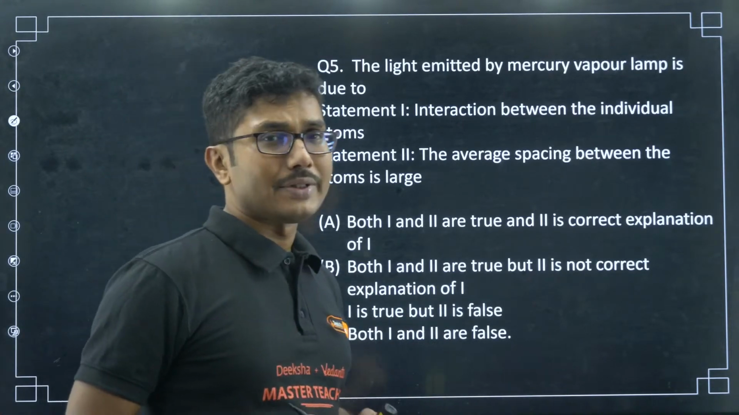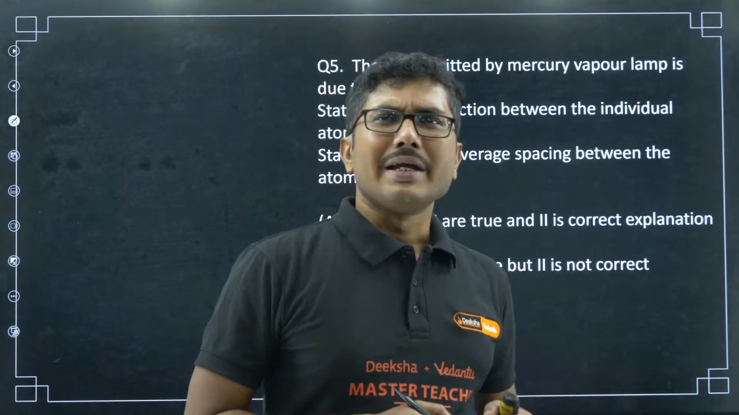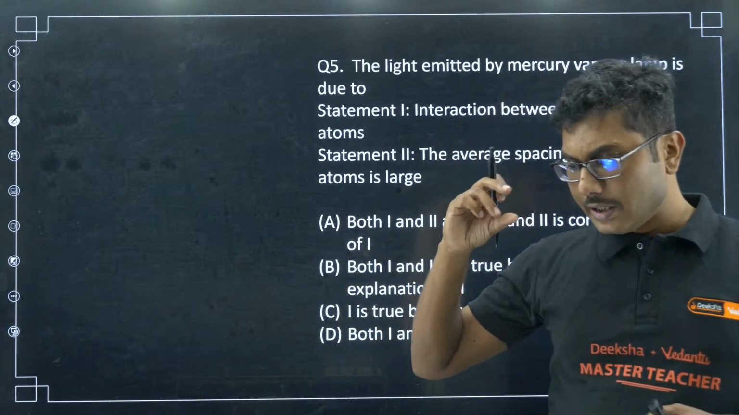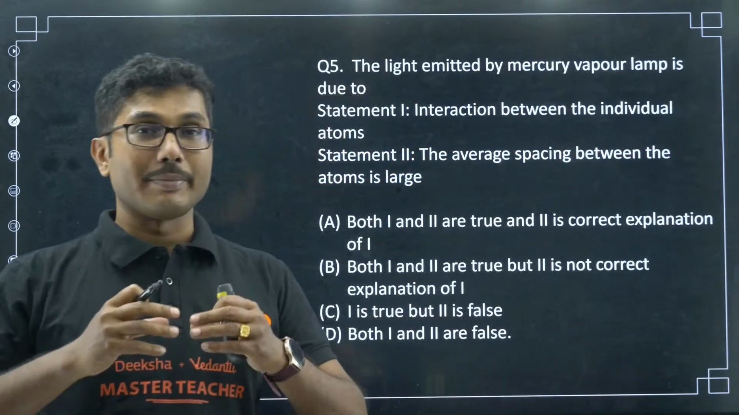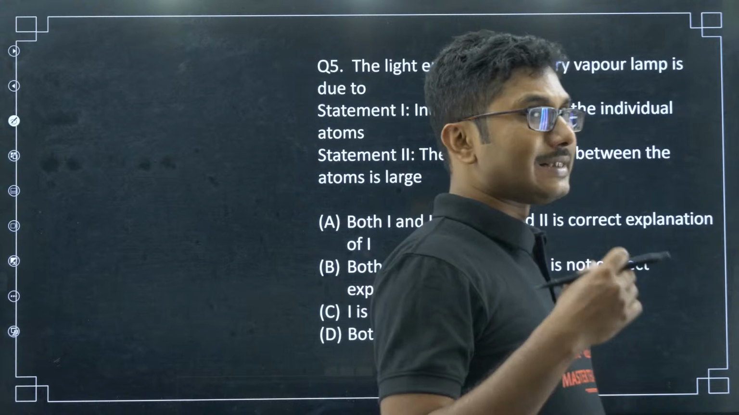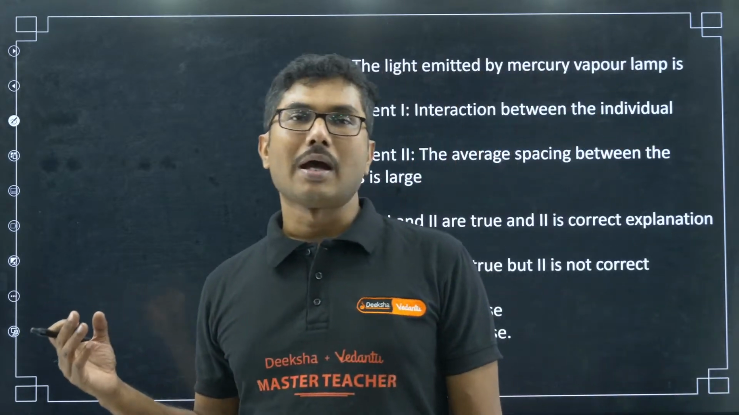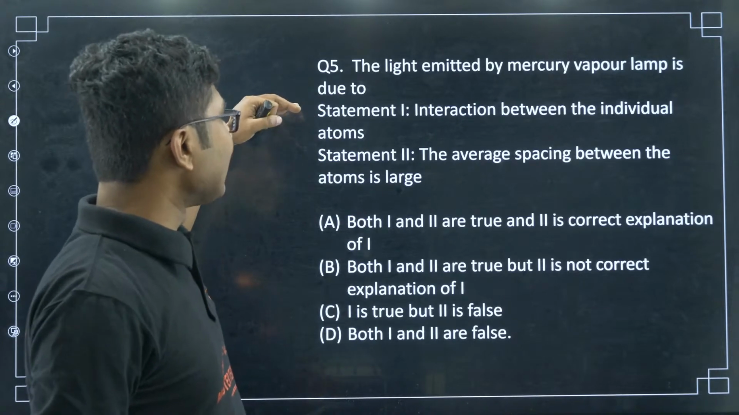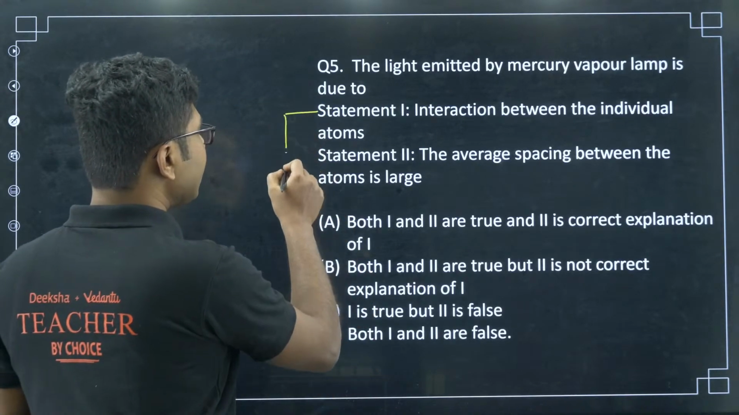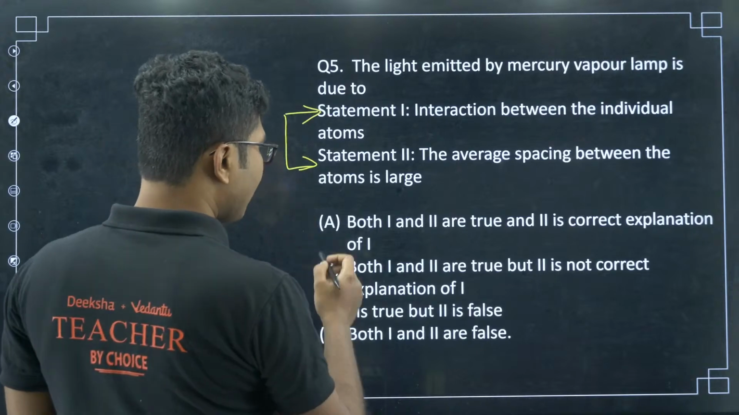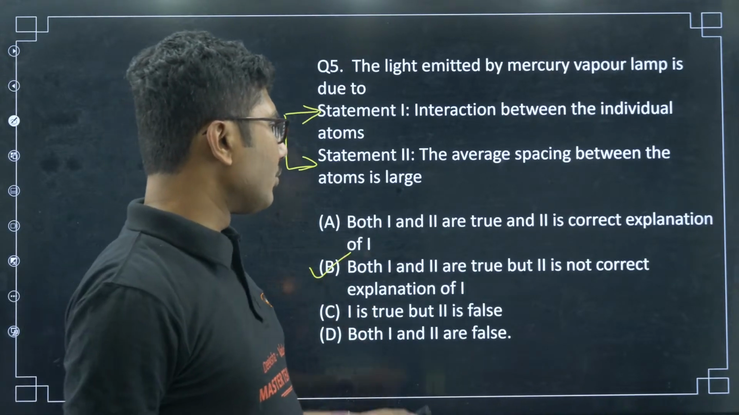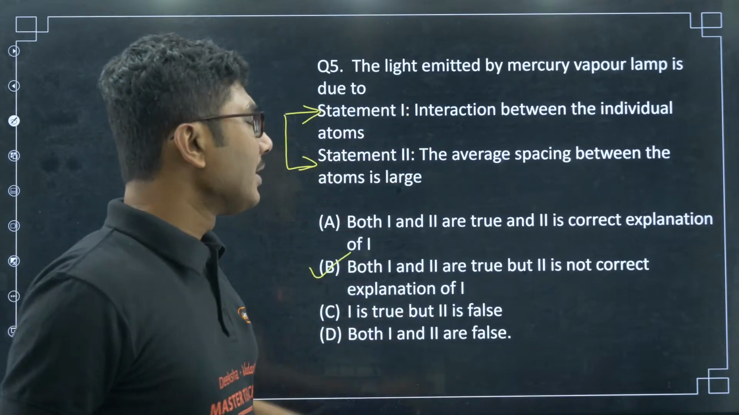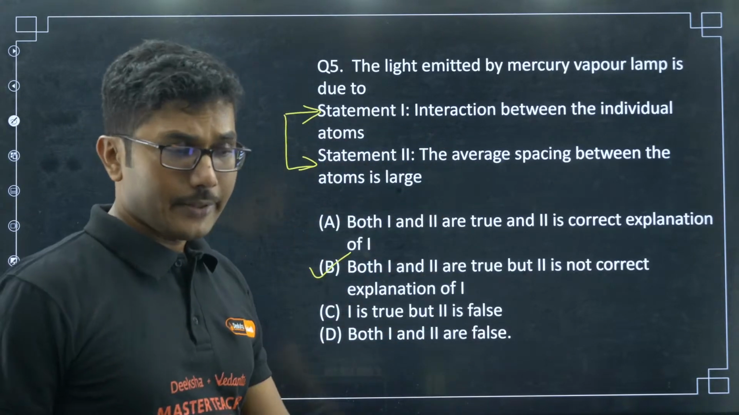Now average spacing between the atoms is large to some extent, you might say, but what happens is that the mercury is stored in a vial, then it is made to evaporate, so they are basically in gaseous form. In the gaseous form, the average distances are high. So even though both statements are correct, there is no direct correlation between these two statements. So both statement 1 and 2 are true, but 2 is not the correct explanation of 1. You cannot see any relationship between these two statements. So both are correct.